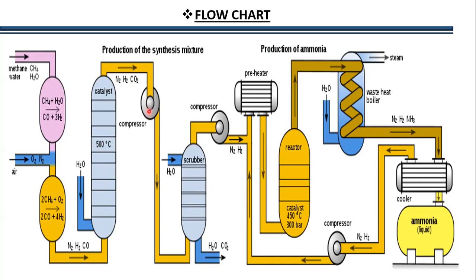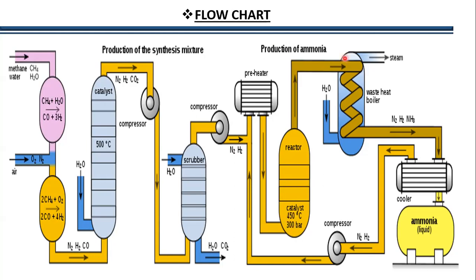These gases are sent into the compressor where they are compressed and then sent to the scrubber where there is removal of the carbon dioxide and the excess water. Then after the removal of the carbon dioxide, the water is then added, and then all the gases, meaning nitrogen and hydrogen, are compressed and sent into the preheater where the mixture of the gases is preheated. Then it is sent to the reactors where the catalyst is present, and the conditions given are 450 degrees Celsius and 300 bars.